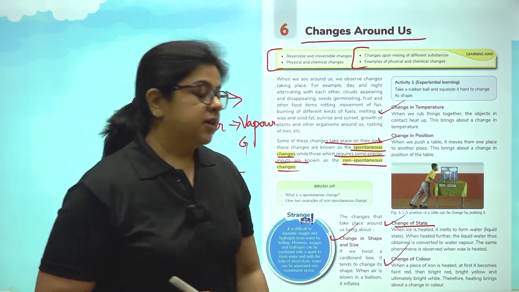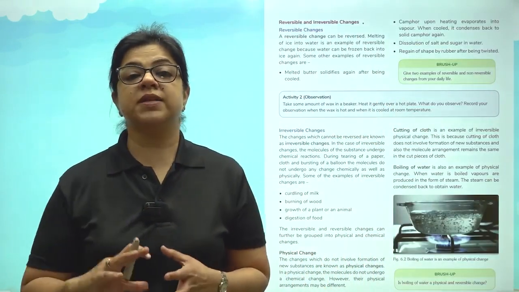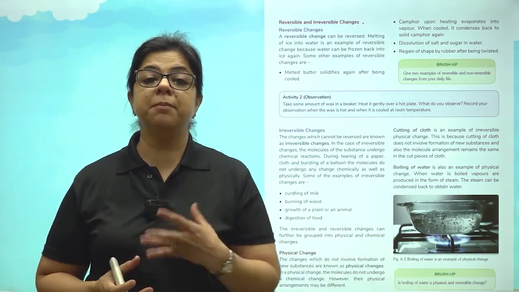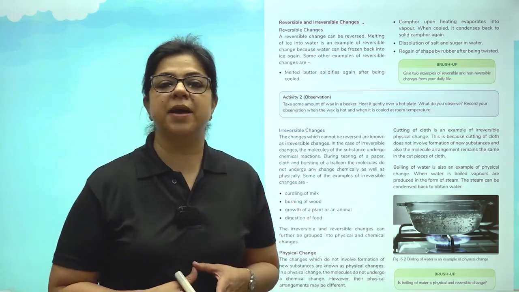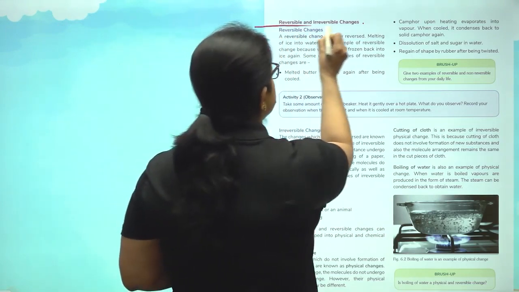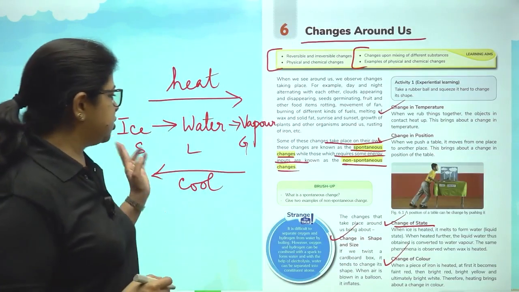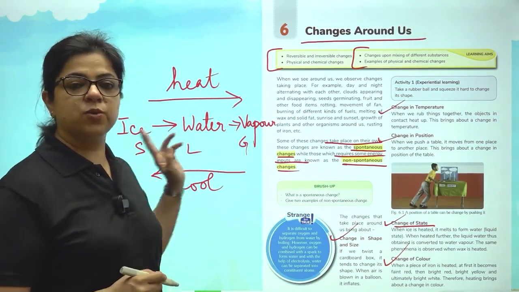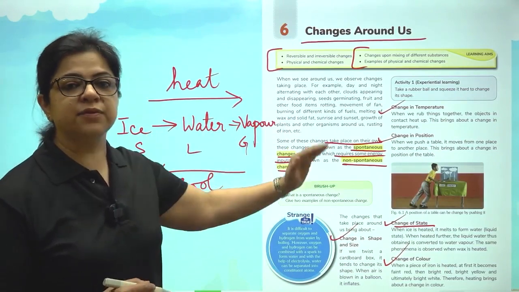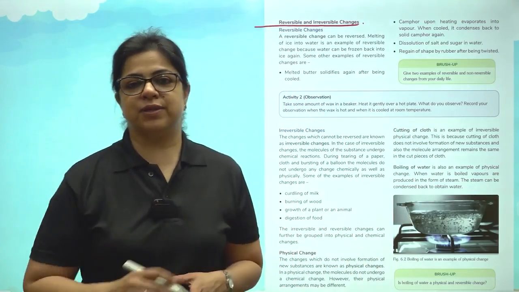Change of color. When we discussed about the apple and the growth on it, what was happening? A change of color was taking place. If you leave the bananas outside, they become black in color. So again, what is happening? A change in color is happening. So some of these changes can be reversed. For instance, we discussed about the change of ice to vapor. So ice to water to vapor and vapor to water to ice. This is a reversible change. But a banana becoming black is an irreversible change.